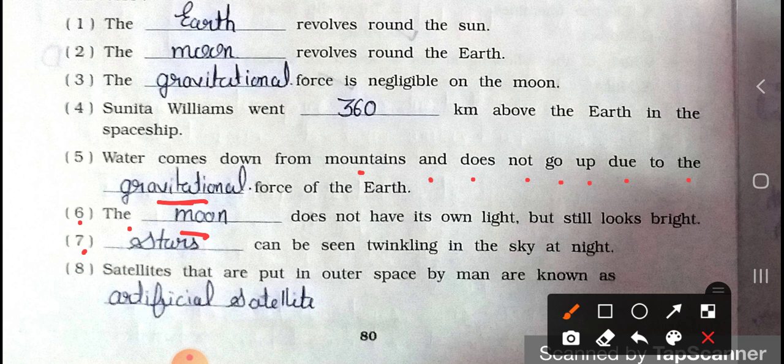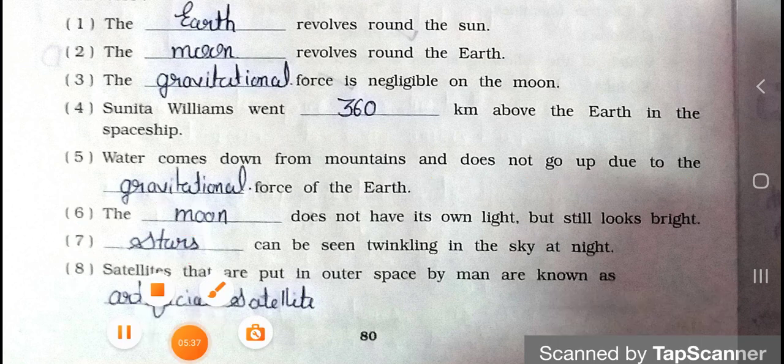See the seventh one. Blanks can be seen twinkling in the sky at night. The answer is the stars. Stars are twinkling in the night. Now see the eighth one. Satellites that are put in outer space by man are known as blanks. That is, artificial satellites, which are man-made. Okay. Now see the next page.